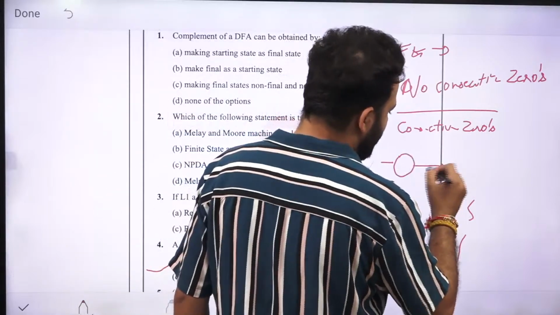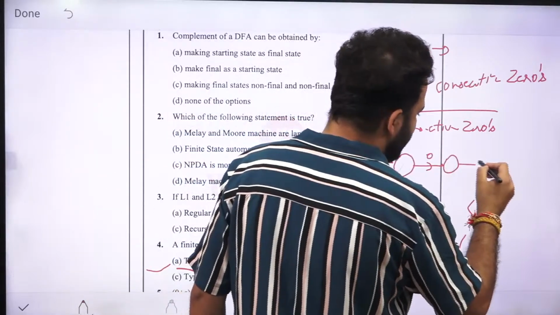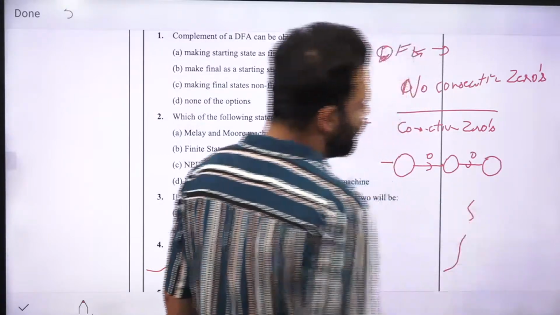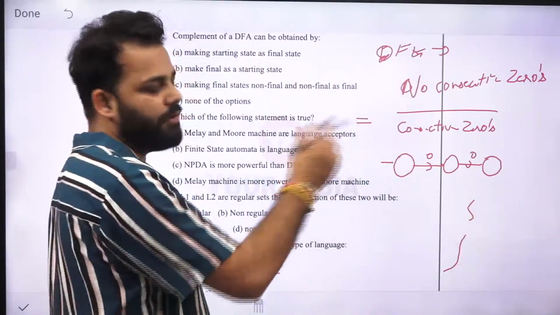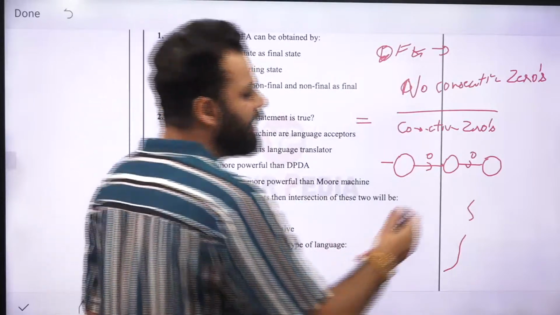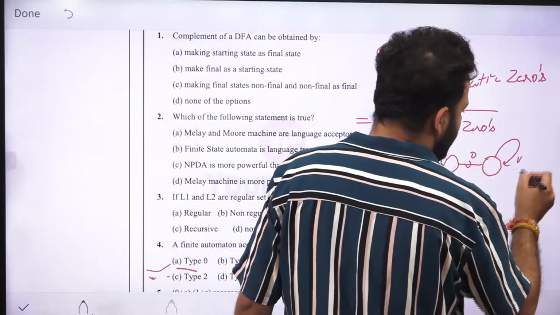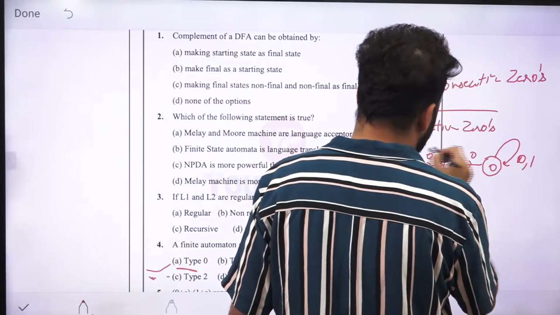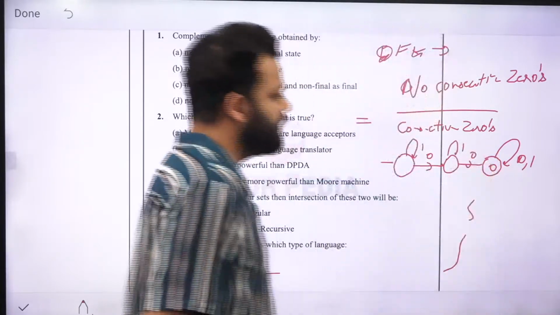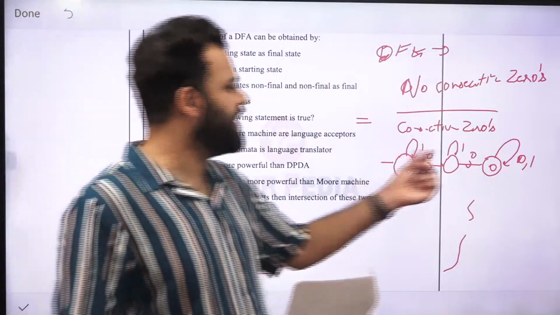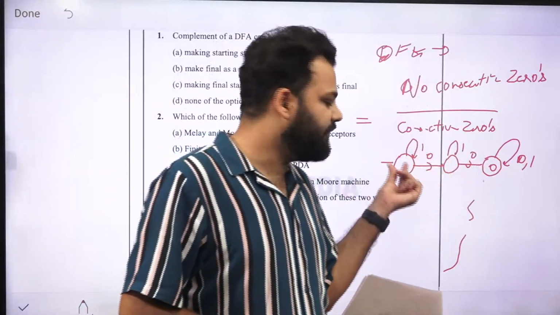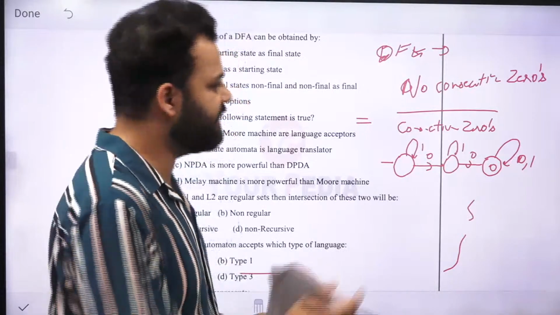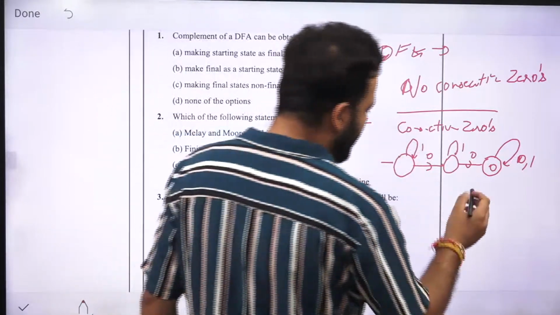Or you can say it contains the substring 00. So whenever two zeros come, after that you don't need to worry about anything. Anything can come after that. So 0, 1. So 1 will not affect our answer. Now in this, if you change the non-final states to final states and final states to non-final states, then you will get